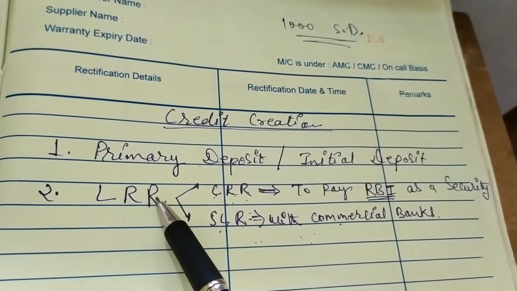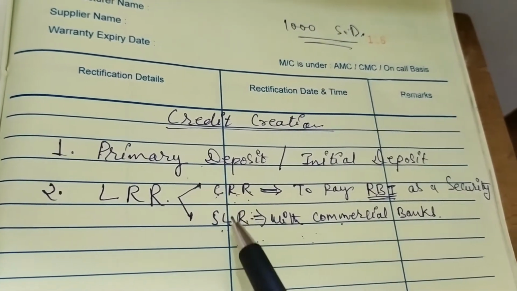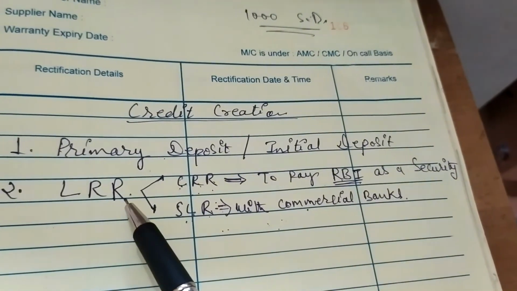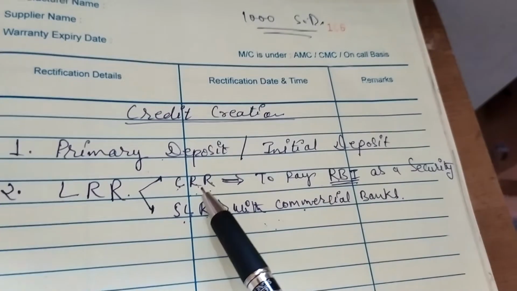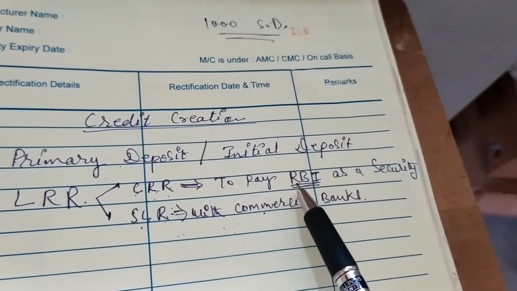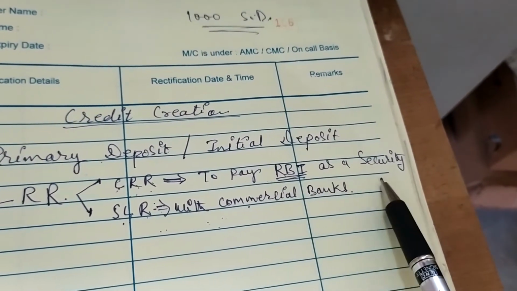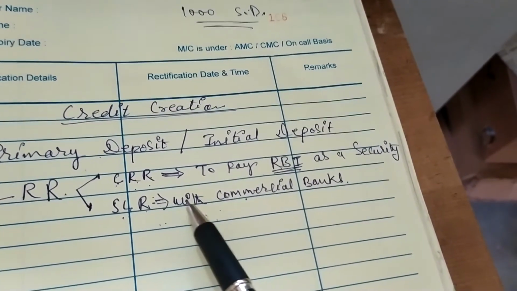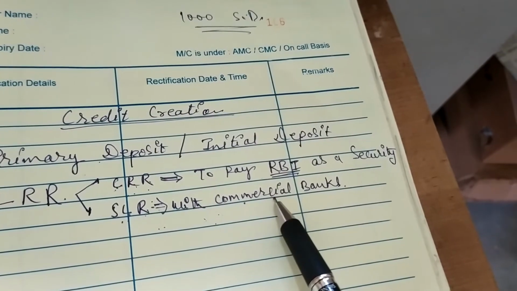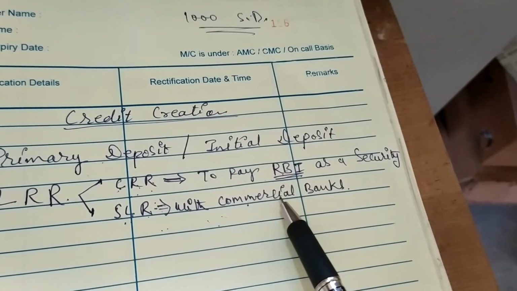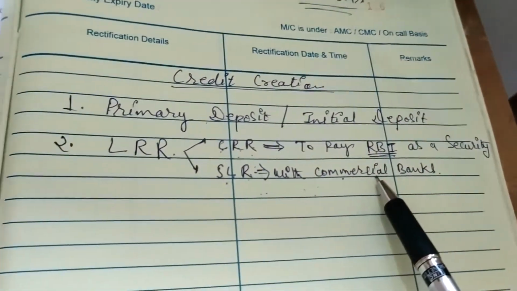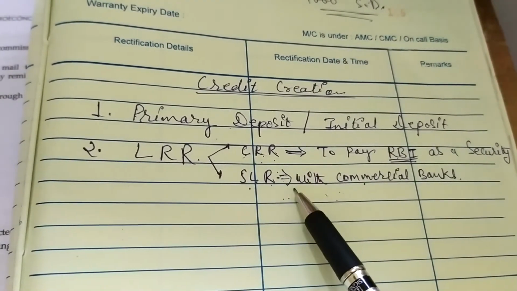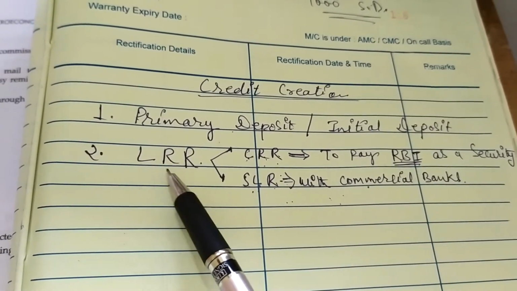So legal reserve ratio is of two types: cash reserve ratio and statutory liquidity ratio. Under this legal reserve, the cash reserve should be paid to the RBI as a security, and the statutory liquidity ratio should be kept with the commercial bank itself, so that in case of any problem they can pay back the customer. These two together are called legal reserve ratio.